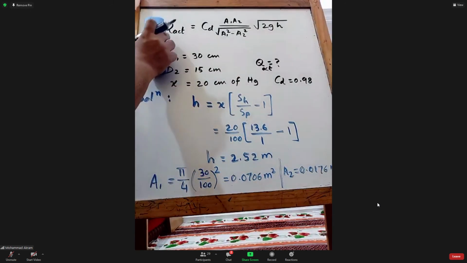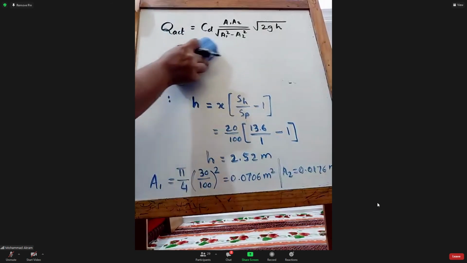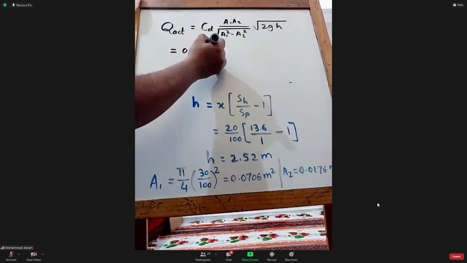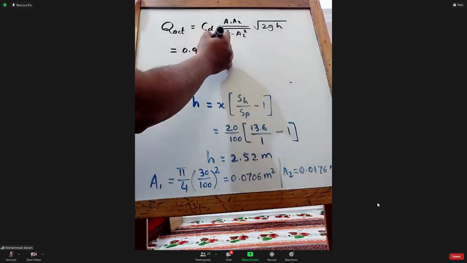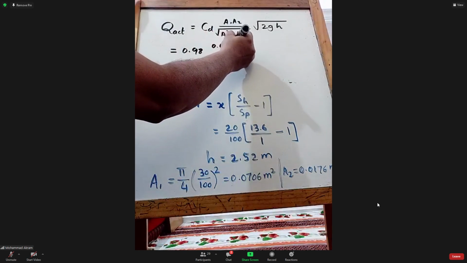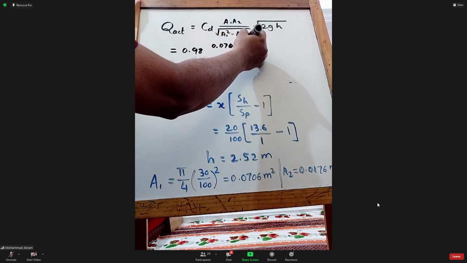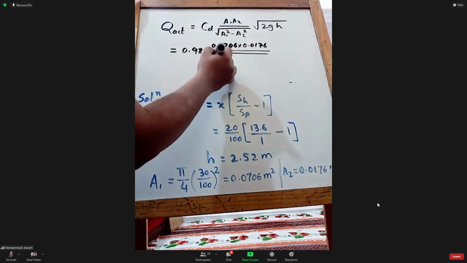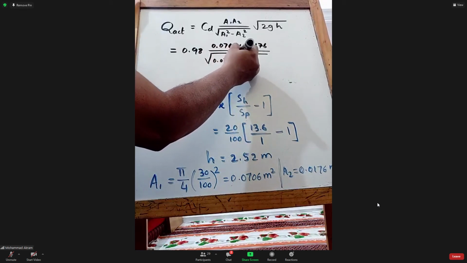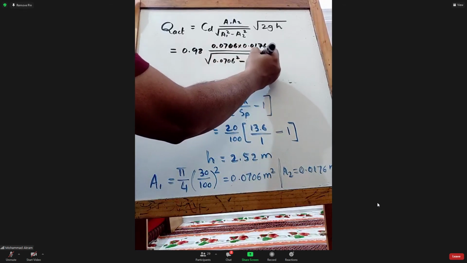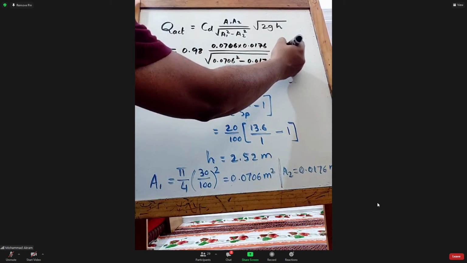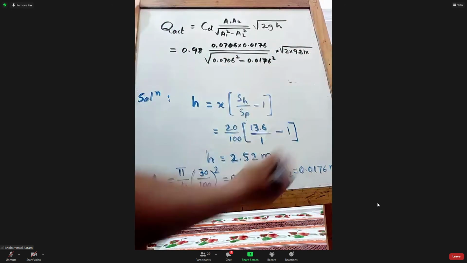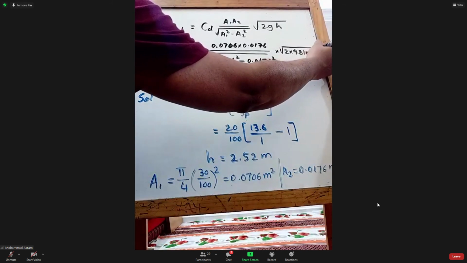Can you put these values now? CD is 0.98, A1 is 0.0706, into 0.0176, over 0.0706 square minus 0.0176 square, into 2 into 9.81 into 2.52.